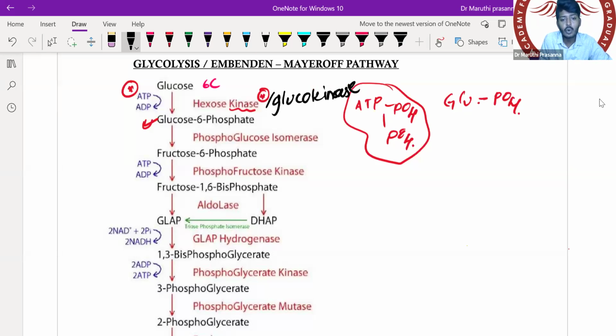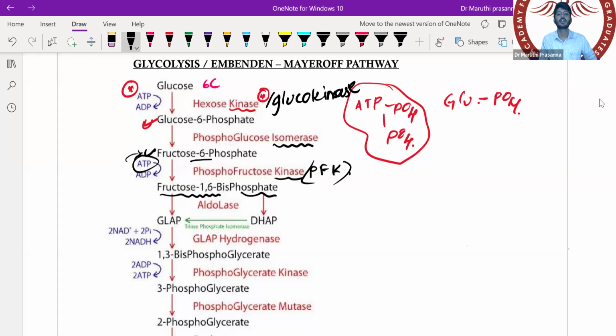This glucose 6 phosphate, under the influence of isomerase, gets converted into its isomer, fructose 6 phosphate. To this fructose 6 phosphate I add one more phosphate group, utilizing ATP, and it becomes fructose 1,6 bisphosphate. If I am transferring a phosphate from one molecule to another, that is a kinase enzyme. So phosphofructokinase, called PFK, converts fructose 6 phosphate into fructose 1,6 bisphosphate.